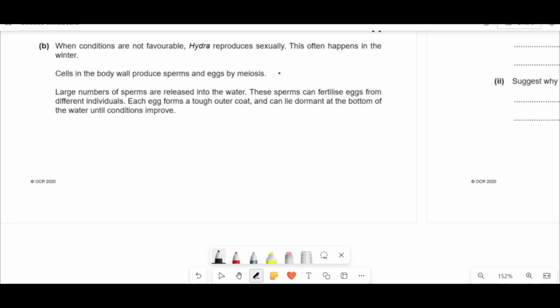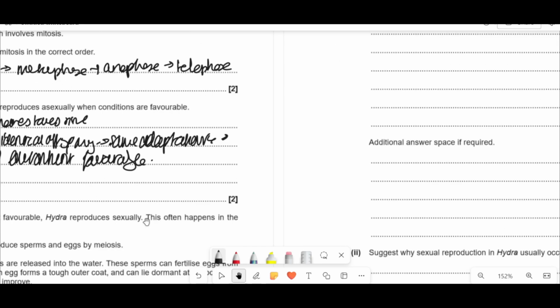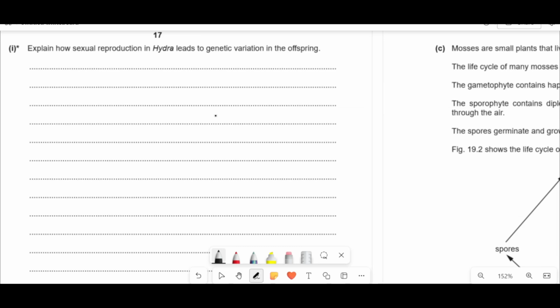So when conditions are favorable, Hydra reproduces sexually. This often happens in winter. Cells in the body produce sperms and eggs by meiosis. Large numbers of sperms and eggs are released into the water. These sperms can fertilize eggs from different individuals. Each egg forms a tough outer coat and can lie dormant at the bottom of the water until conditions improve. So then it says, explain how sexual reproduction in Hydra leads to genetic variation in the offspring.